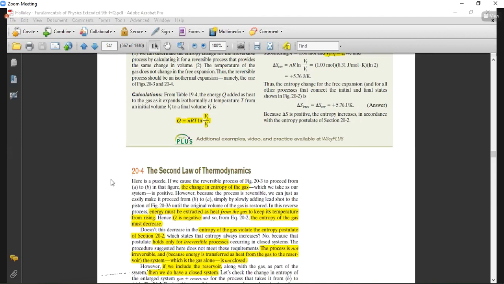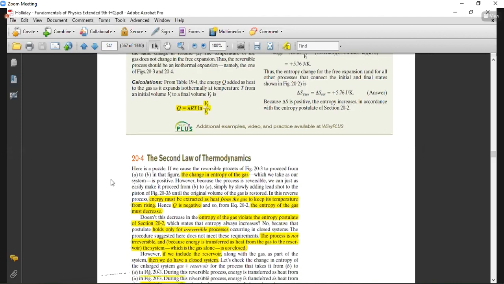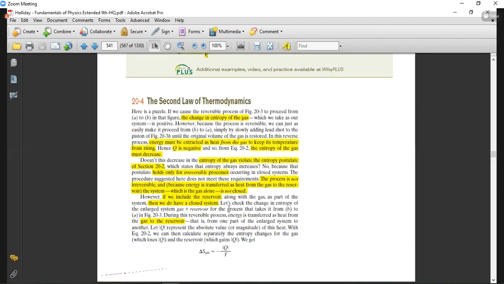But if we consider gas plus the thermal reservoir, then it is the closed system. So you can see that if we consider both gas plus the reservoir, and we move from the system B to the A, then how can we find out? You can see here, let Q be the absolute value of the energy transferred as heat from the gas to the reservoir during the reversible process in order to maintain the temperature.